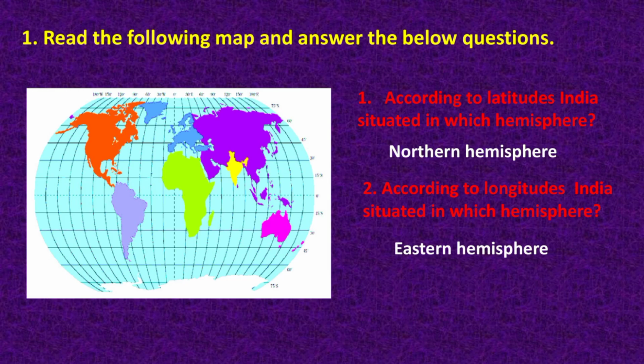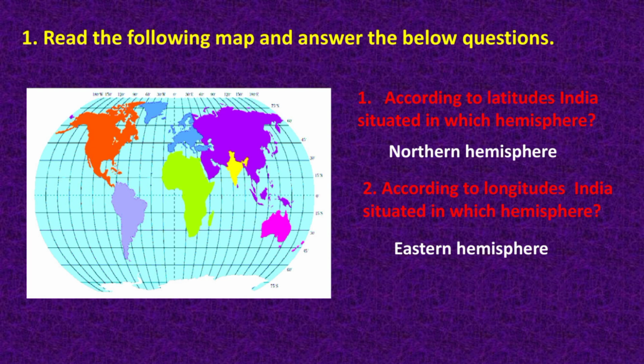Students, all of you observe the world map carefully. Here some questions are there. Please answer the questions. Read the following map and answer the below questions. First question is, according to latitudes, India is situated in which hemisphere? Answer is northern hemisphere.